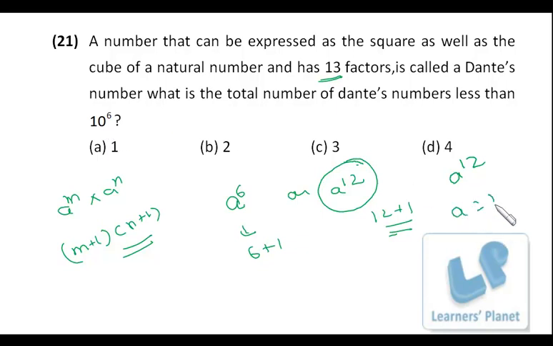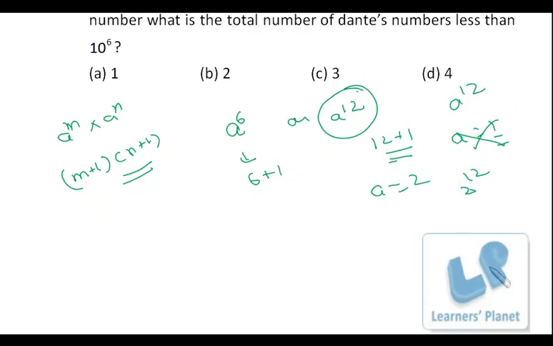So we can have a as 1, because 1 raised to 12 is 1, but 1 doesn't have 13 factors, right? So eliminate this. Then we can take a as 2, so 2 raised to 12 will have 13 factors. And it is less than 10 raised to 6 also, because 2 raised to 10 is 1024, then 2048 and 4096, right? So a can take the value 2, so one number is 2 raised to 12, that is a Dante's number.